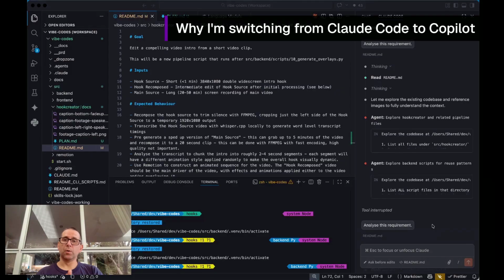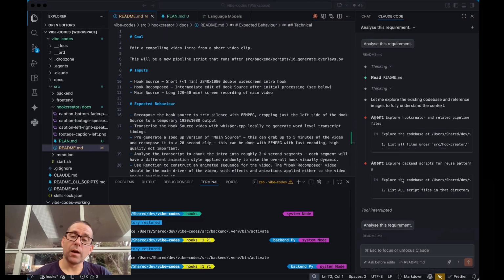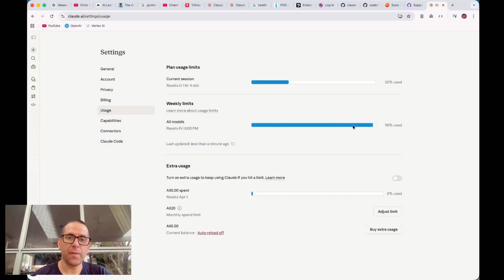Okay, let's build some hook creating code. In the last video, I walked through the whole plan for this, the PRD. We got Claude to analyze the PRD, and it's written a plan for us. Now, in this video, I'm going to defect from using Claude Code and start using GitHub Copilot. Touched on that in the last video.